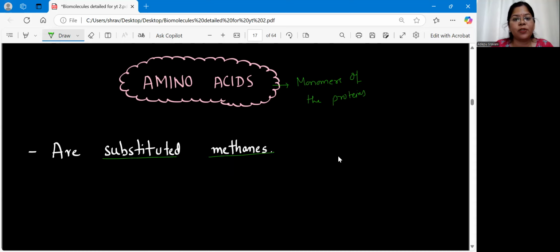Now, what do you mean by substituted methanes? If you consider the structure of methane, it is CH4, isn't it? This we already know, CH4. So let me elaborate the CH4. Now, I said it is substituted. That means the hydrogens of the methane will be substituted with some other functional group. That is the reason why it is called substituted methane.